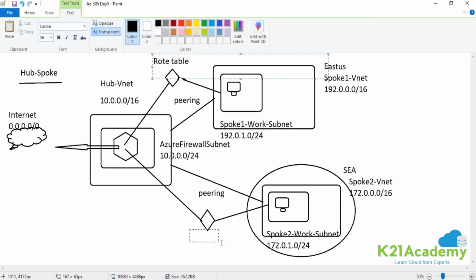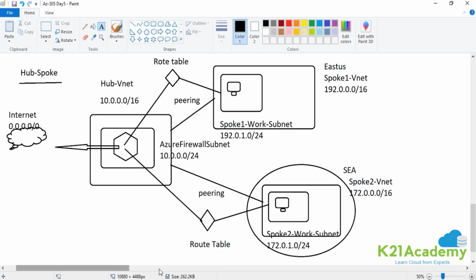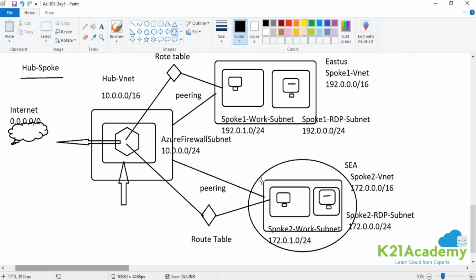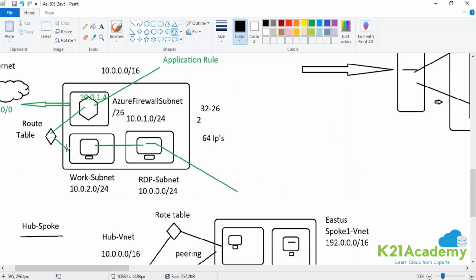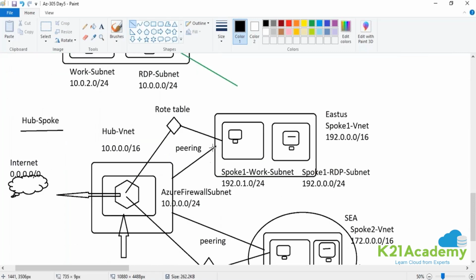Clear guys? Route table is necessary. Without a route table, how would you know the traffic is pointing to the firewall? Connectivity doesn't mean the traffic will hit the firewall, right? Understand this. Now, if you see this architecture, guys, it is similar to the first architecture we have seen. There is no difference. The only difference is that the below resources are part of a different network, and that is the reason you are creating the connectivity.